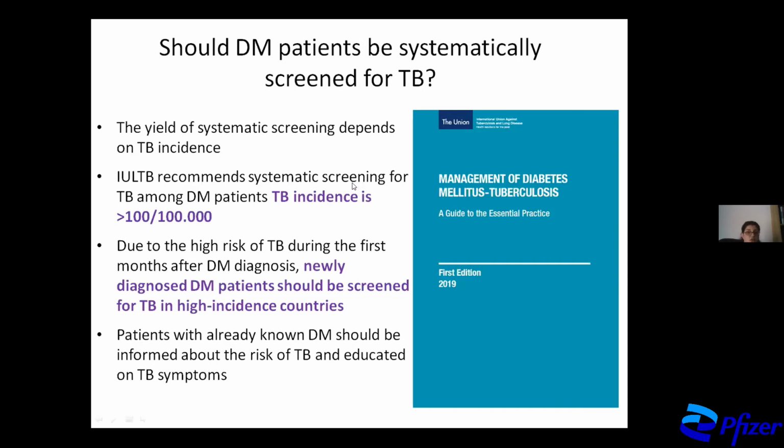So systematic screening is recommended for every DM patient if TB incidence is above 100 per 100,000 population. So this is not the case for Greece. And due to the high risk of TB during the first months after DM diagnosis, newly diagnosed DM patients should be screened for TB in high incidence countries.